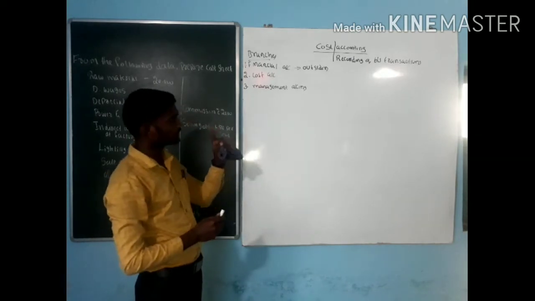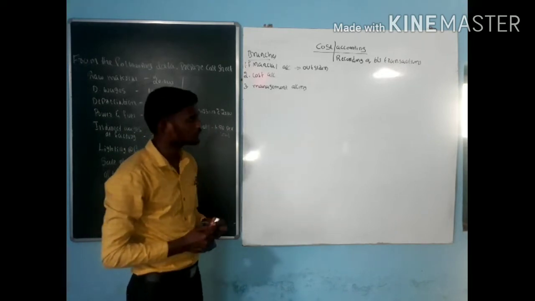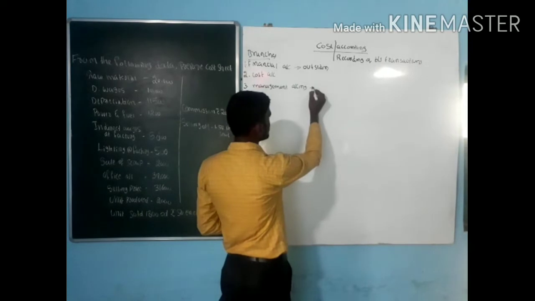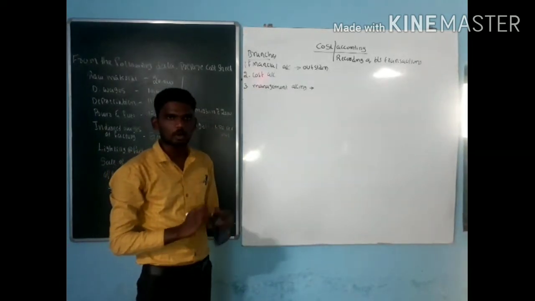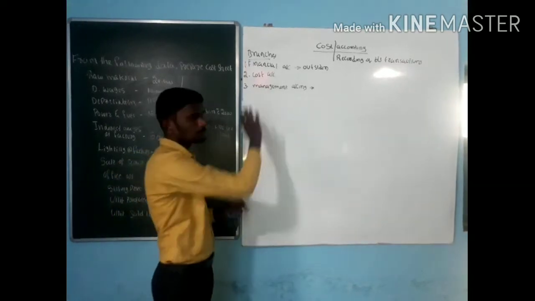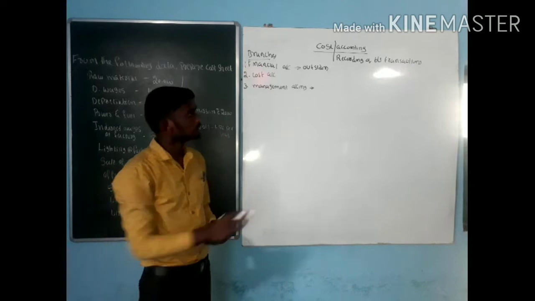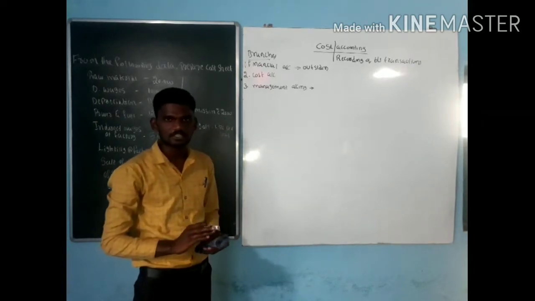Before going to cost accounting, let me go to management accounting. In financial accounting, they just record all the financial related transactions in the books of account, but they are not going to take any kind of decisions.